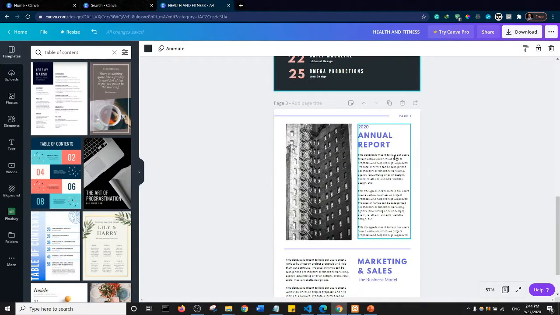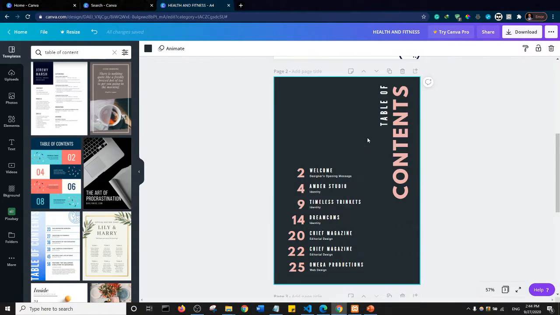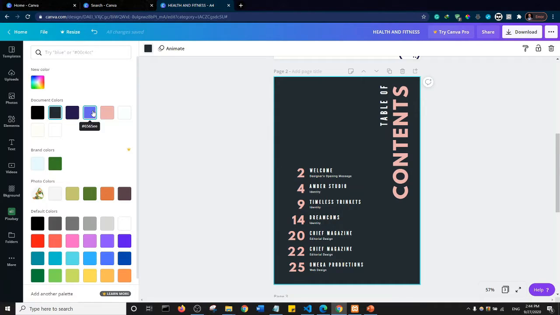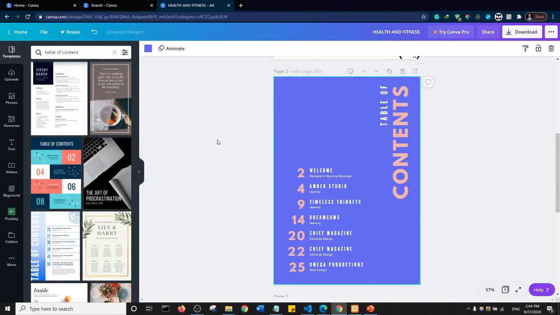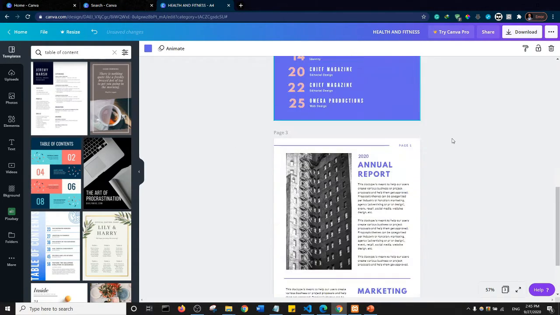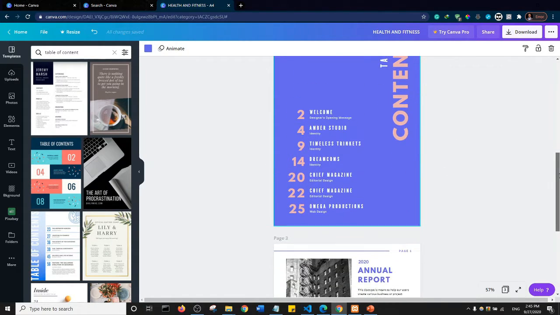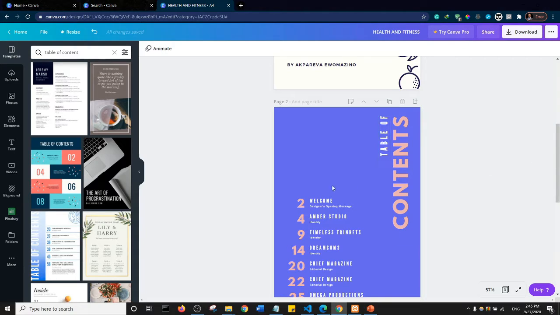Since my theme color will be blue, I'll probably click on this and select the color, and let's see what blue looks like. I don't actually know what this looks like at this point because I'm just in front of the screen. But of course, when you create your design, you can tweak and edit it the way you want.